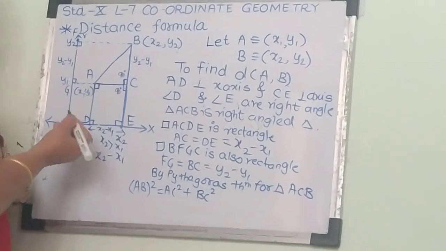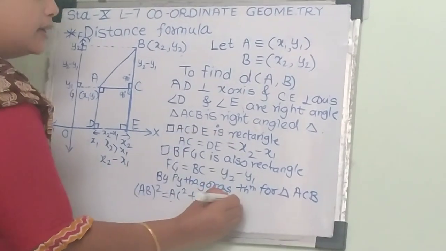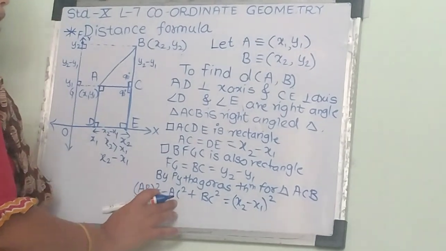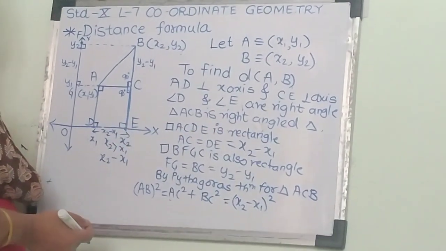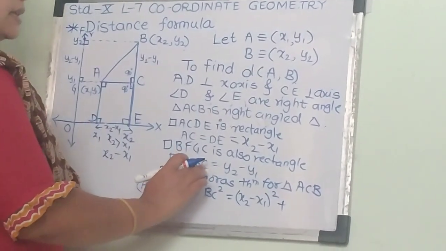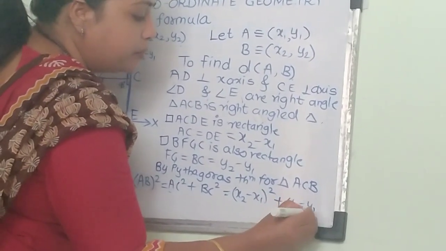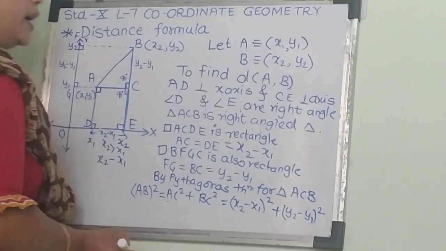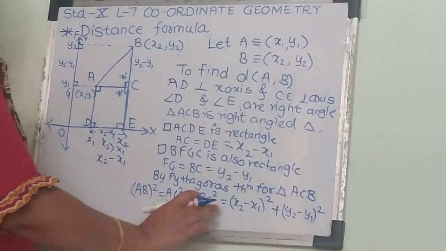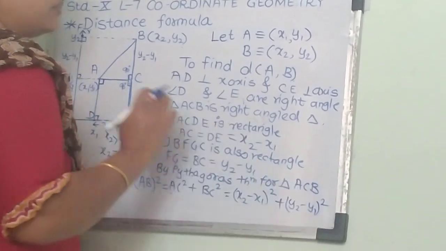Now AB we don't know, AC we know that it is x2 minus x1, and we require AC square, and BC that we see here, BC means y2 minus y1. So here we can put y2 minus y1 bracket square. So we get AB square equals to x2 minus x1 square plus y2 minus y1 square.